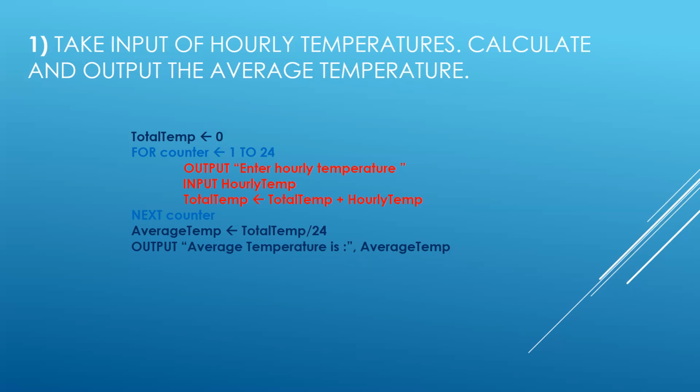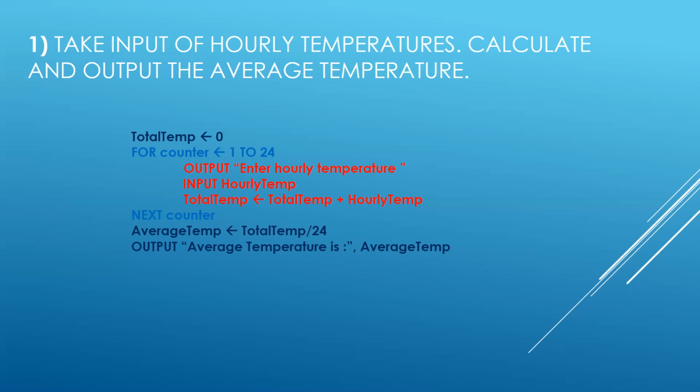It means that now total temp is holding no more zero. It has now the new value that is 12. I hope that you all can comprehend this. And 12 plus 11 makes it 23. It means that the new value of 23 will be stored in the variable total temp. I hope it's very clear. Let me repeat. Inputs are taken one by one.